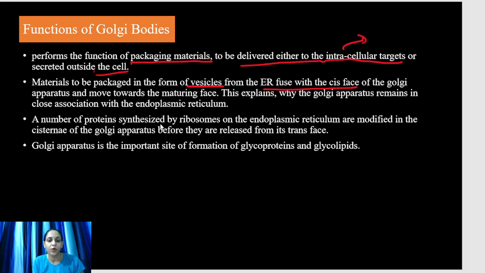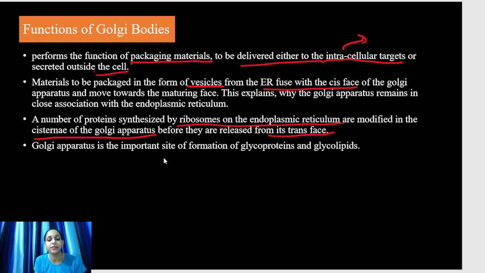Then a number of proteins synthesized by the ribosomes on the endoplasmic reticulum are modified in the cisternae of the Golgi apparatus. In the lumen of the cisternae, the proteins are modified for sorting, tagging and packaging as they are required before they are released from the trans phase.